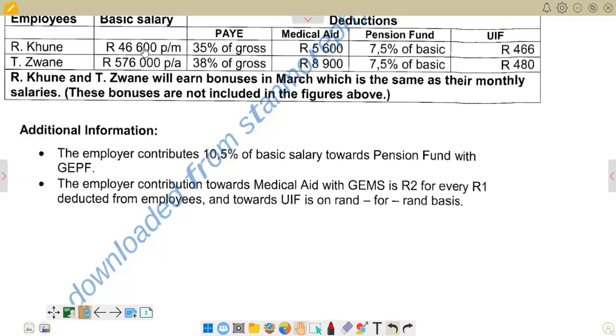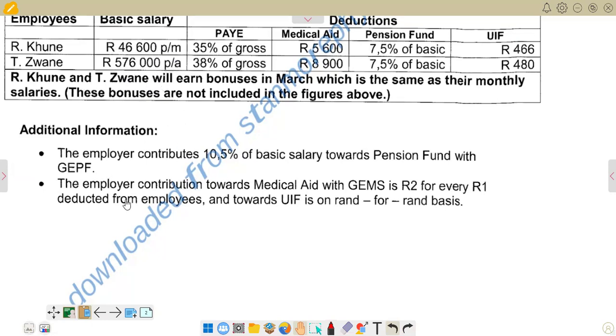And then the basic salary is the one that we are given here, 46,600 for Kune, and then 576,000 for Squani. But the figure that we are having for Squani, we are given an annual amount there, which means that we are going to divide by 12, because this is per annum. But for Kune, we are given it as per month. So this is what we have.